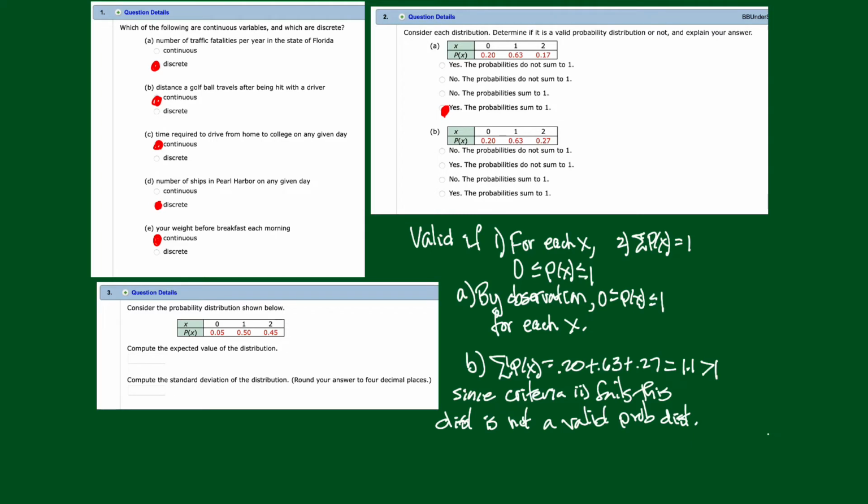But what about the second one? The second one, no. So the answer is no. The probabilities sum to 1, that doesn't work. No, the probabilities do not sum to 1. So that's the one I'm going to choose.